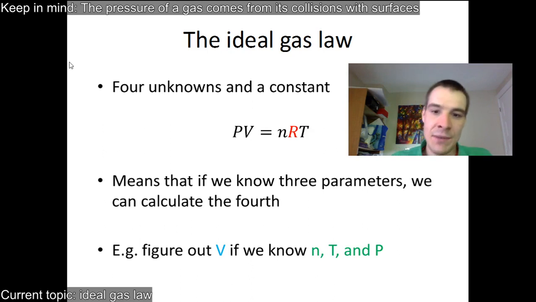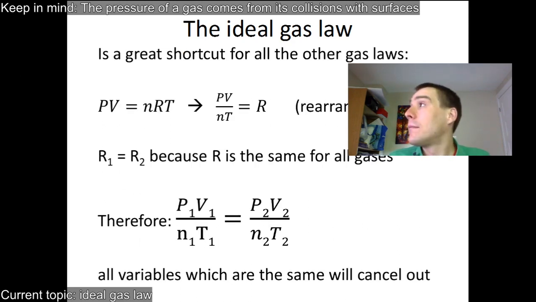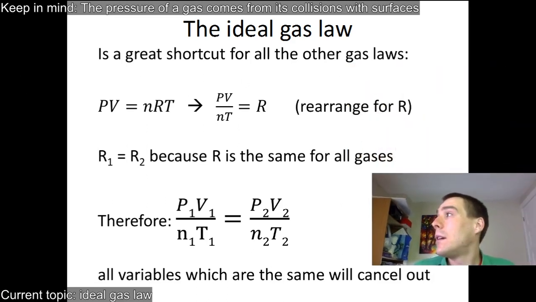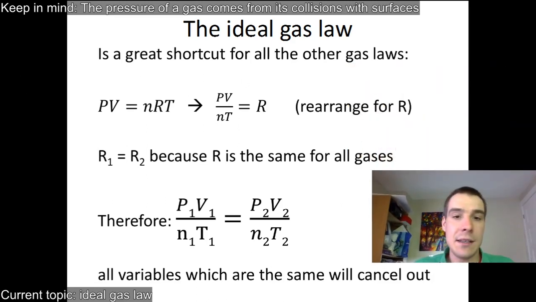So we can figure out V if we know n, T, and P. Remember that R is a constant, 8.315, as long as we're working in kilopascals, liters, Kelvin, and moles. And you can rearrange PV equals nRT, solve it for R, and you get the other gas laws. You get all the other gas laws out of it. It's very, very handy.